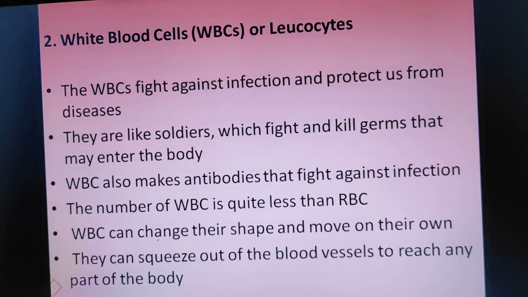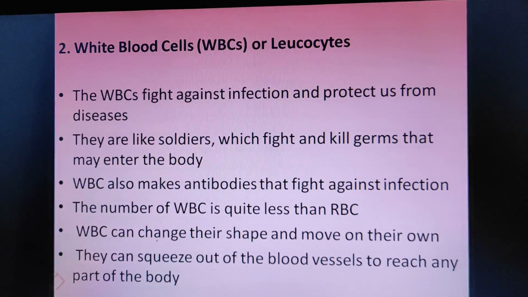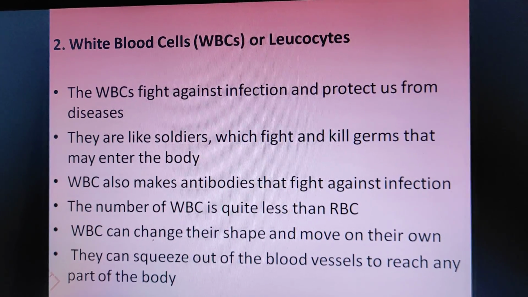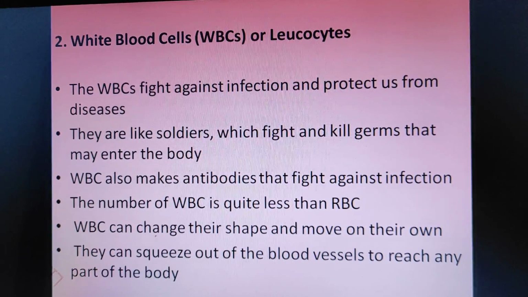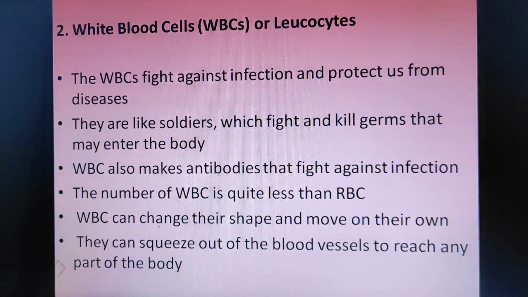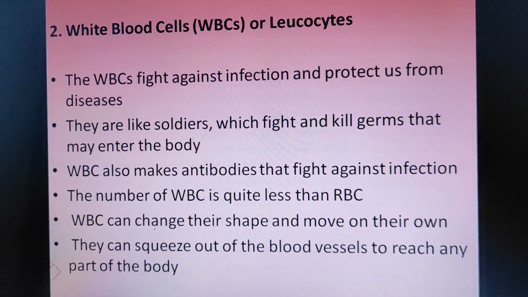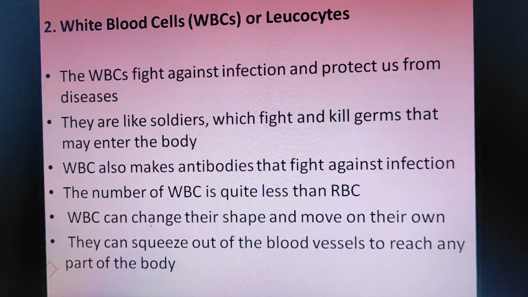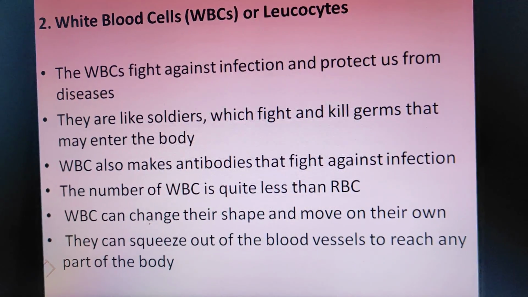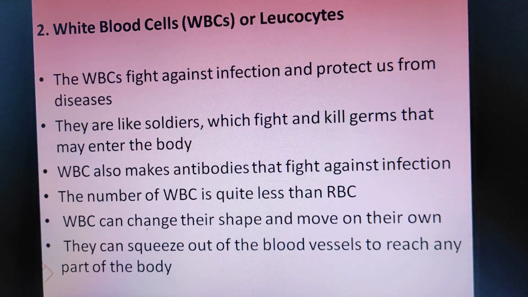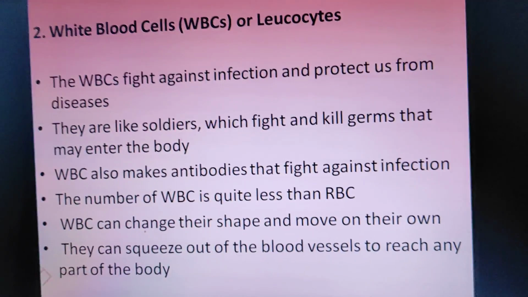WBC or white blood cells or leukocytes. The WBCs fight against infection and protect us from diseases. They are like soldiers which fight and kill germs that may enter the body. WBC also makes antibodies that fight against infection. The number of WBC is quite less than RBC. The WBC can change their shape and move on their own. They can squeeze out of the blood vessels to reach any part of the body.